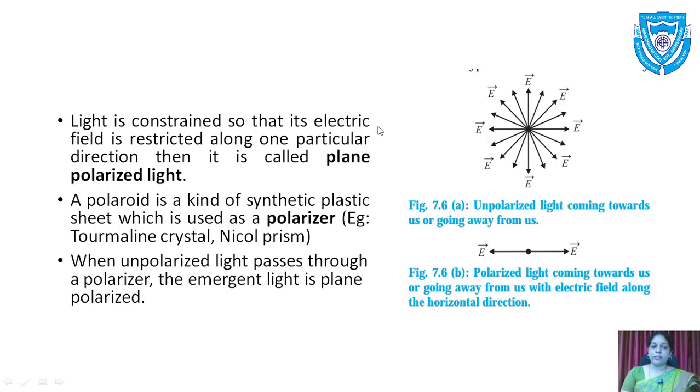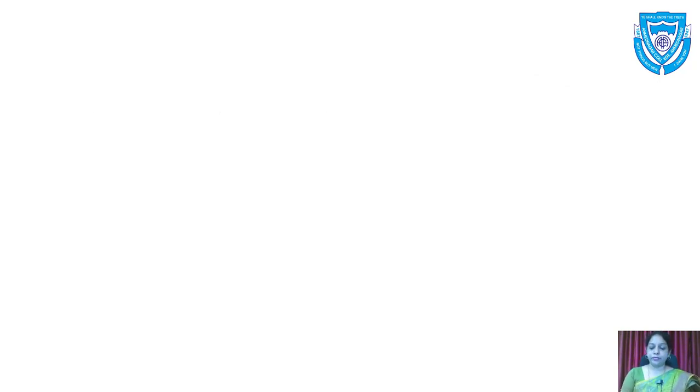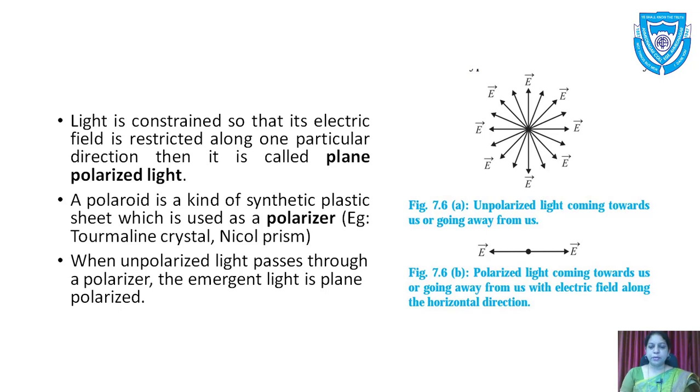Then we have plane polarized light. Now if light is constrained so that its electric field is restricted along one particular direction, then it is called plane polarized light. This plane polarized light is represented by this horizontal line and the propagation of light is perpendicular to this electric vector, that is into the paper or out of the paper. Here we can see that the light going into the paper or coming out of the paper is the plane polarized light.